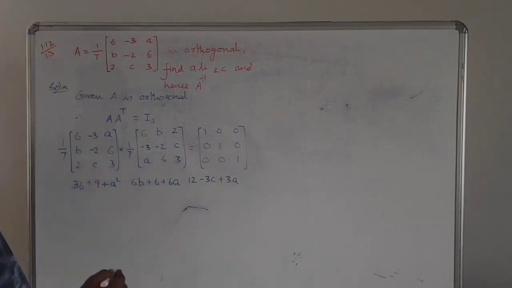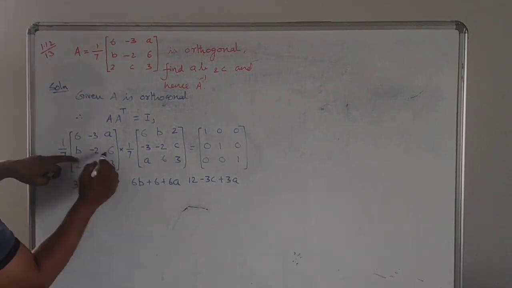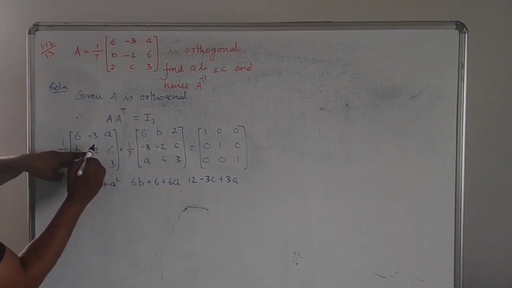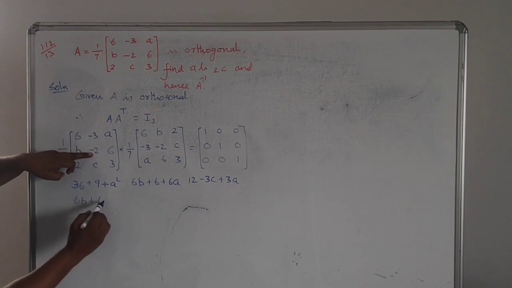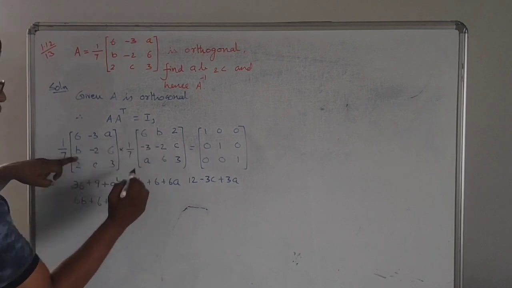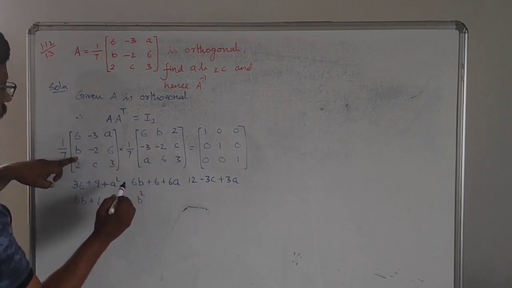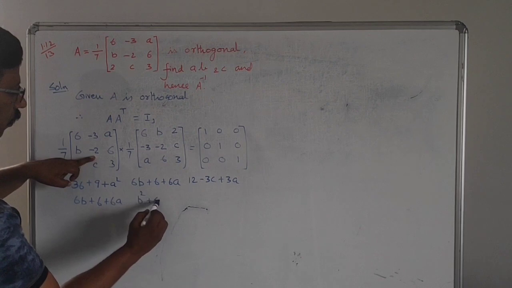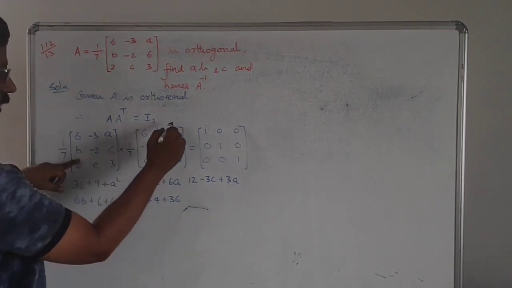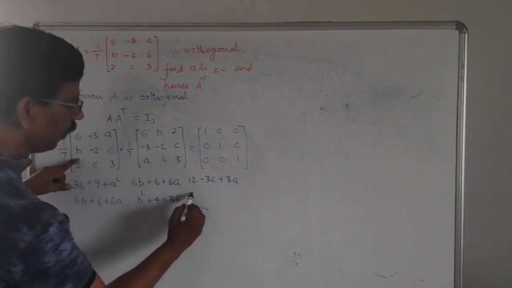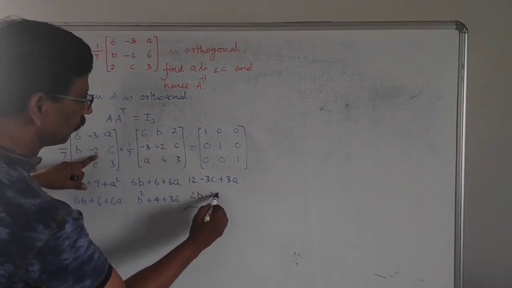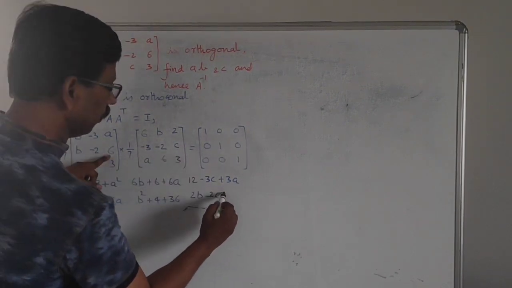First row is over. Next we go for the second row, first column: 6b plus 6 plus 6a. Then second row, second column: b square plus 4 plus 36. Then second row, third column: 2b, minus 2c, plus 18 plus 18.